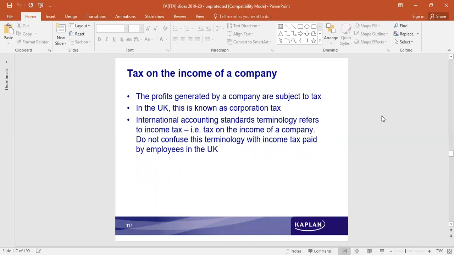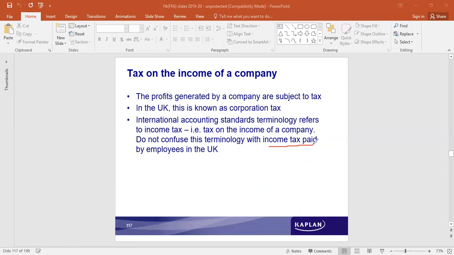Next one, tax on the income of a company. The profits that are generated by a company are subject to tax. In the UK, this is known as corporation tax. International accounting standards terminology refers to income tax, that is tax on the income of a company. Do not confuse this terminology with income tax paid by employees in the UK.